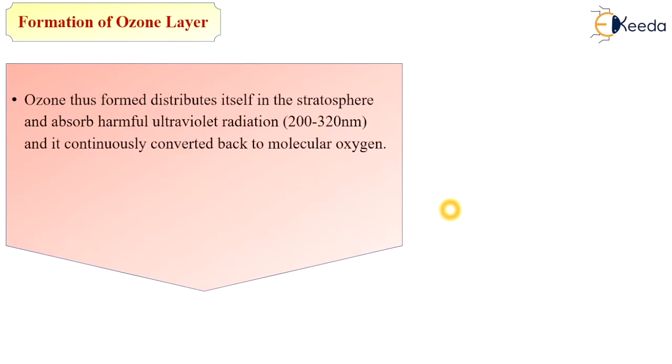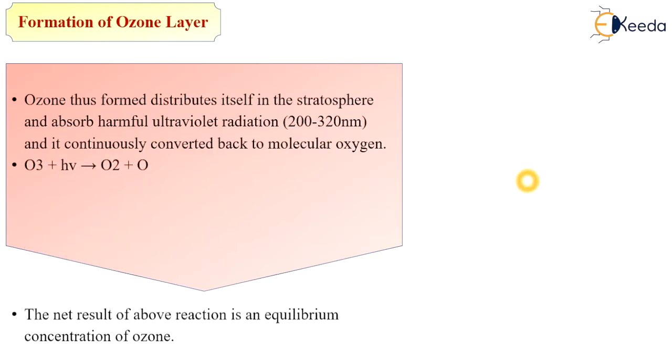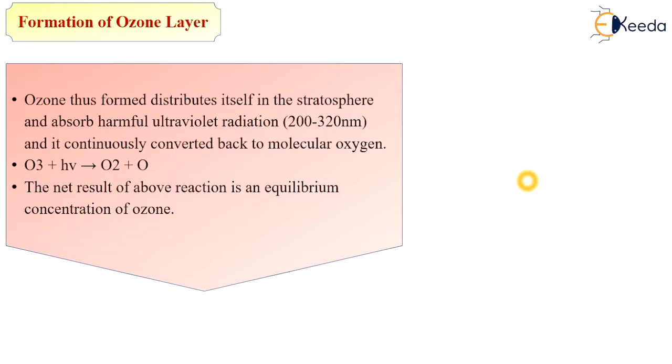Again, the ozone thus formed distributes itself in the stratosphere and absorbs the harmful ultraviolet radiation, and it is continuously converted back to molecular oxygen. So again it is a reversible process. That means ozone again contacts ultraviolet rays, then it gets converted into oxygen and atomic oxygen. The net result of the above reactions is an equilibrium concentration of ozone.